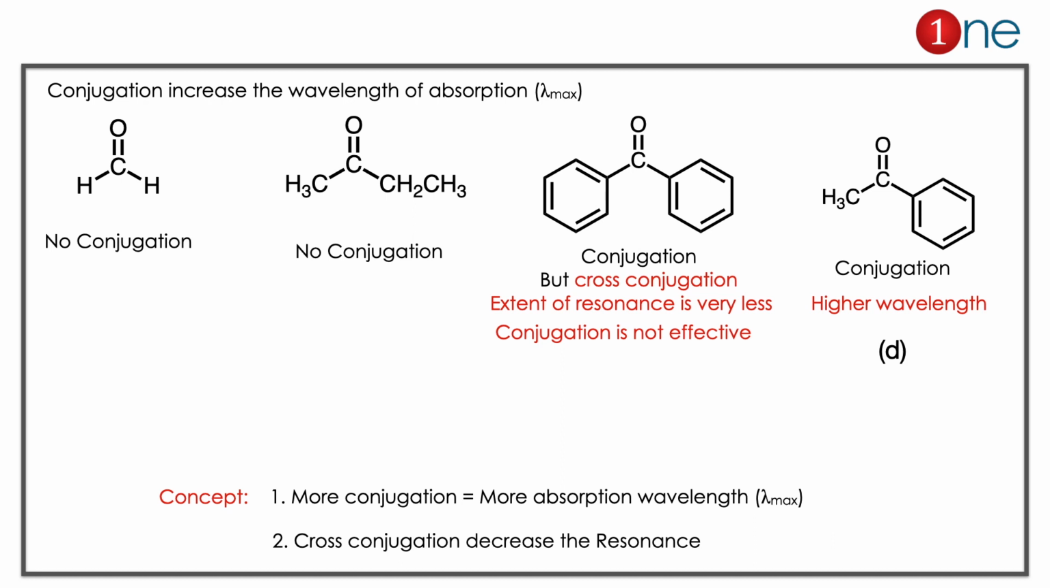Here the concept you have to learn is: the more the conjugation, the higher the absorption wavelength, which is lambda max. Then cross conjugation decreases the resonance.